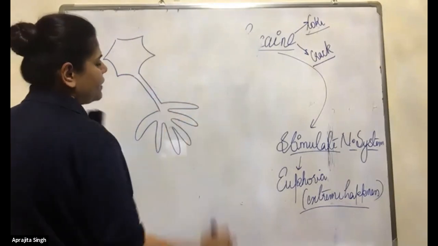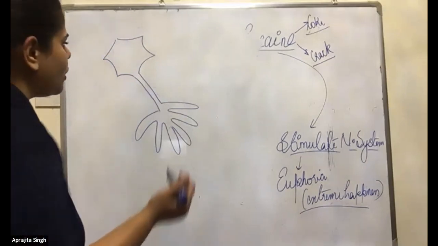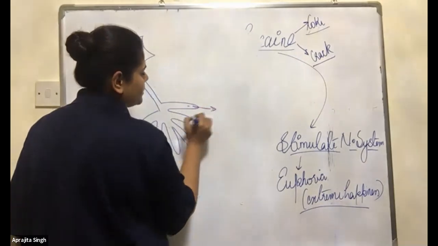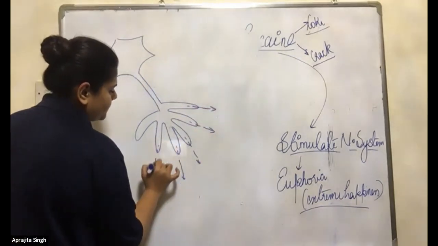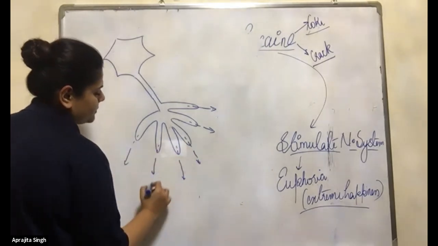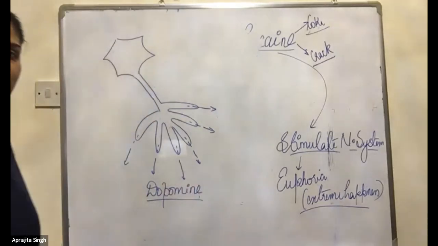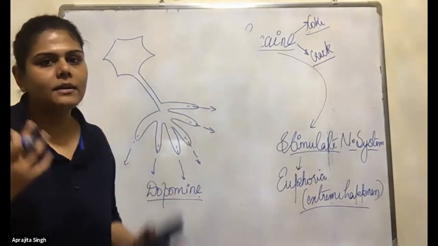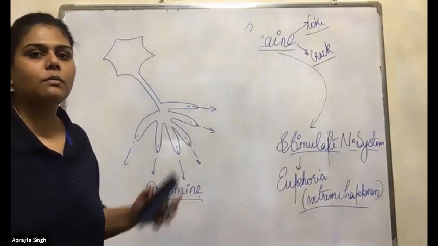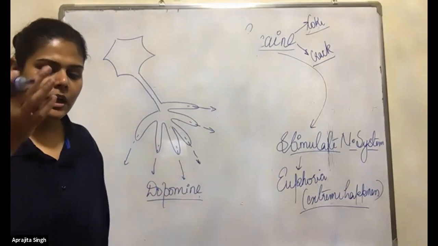See, when you feel happy, what happens? Our nervous system, our neurons will release a hormone which is known as dopamine. Have you heard this word? Dopamine? Yes or no? Yes, ma'am. Very good. Dopamine. It's a happiness hormone. Dopamine is released whenever you are feeling very happy or something good has happened, you get very good marks, 98%, 95%. Dopamine will be released.